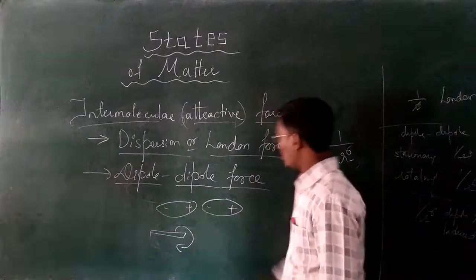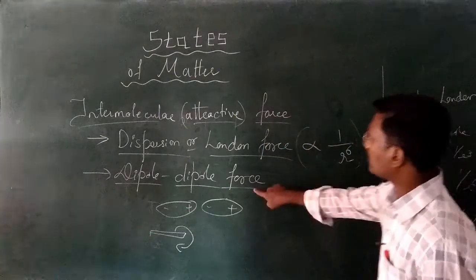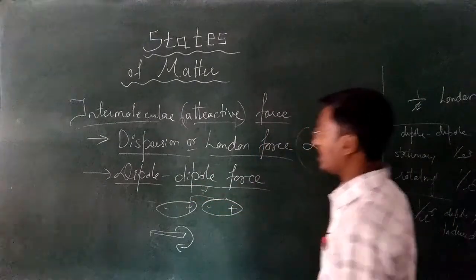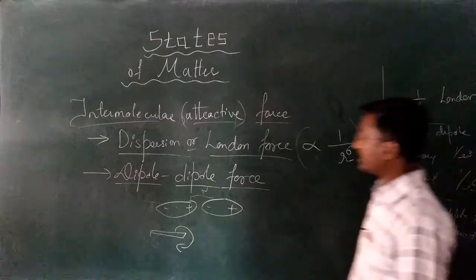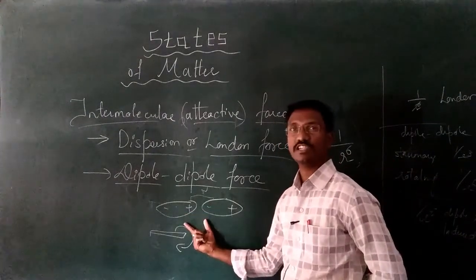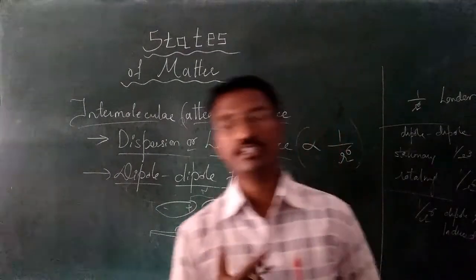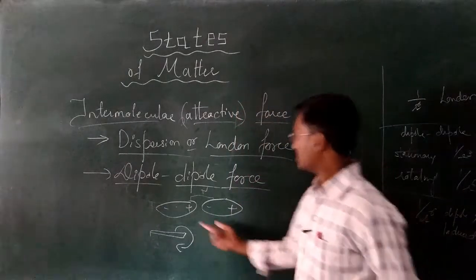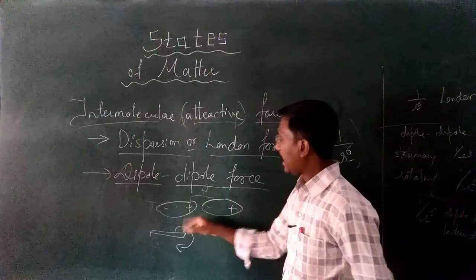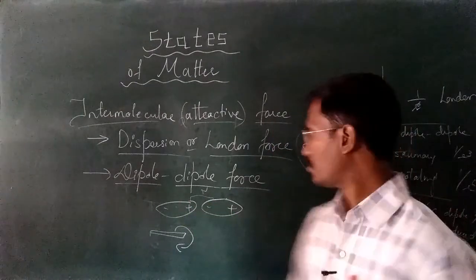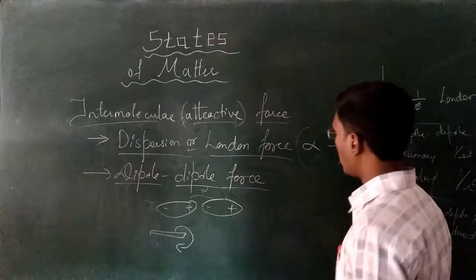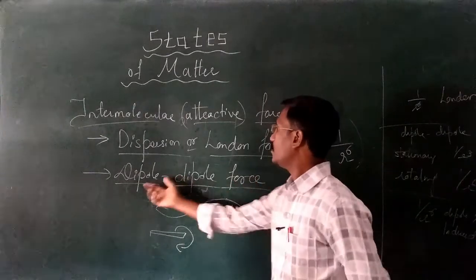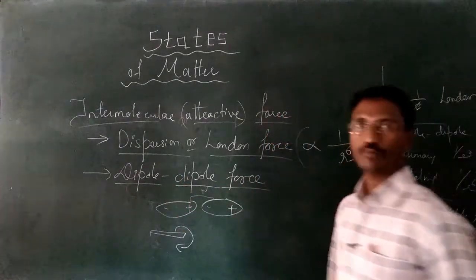For that reason, we are defining how this dipole force depends on the distance between two dipoles, that is r. We are defining it on the basis of two factors. One is when the dipoles are at rest, in the sense stationary, they are not rotating. The dipole force at stationary has a different proportion, and at rotation it has a different proportion. I hope you understand that. The force of attraction between the two permanent dipoles is called dipole force.